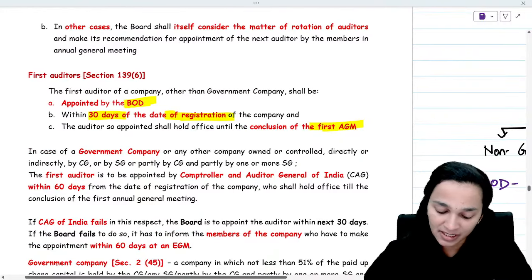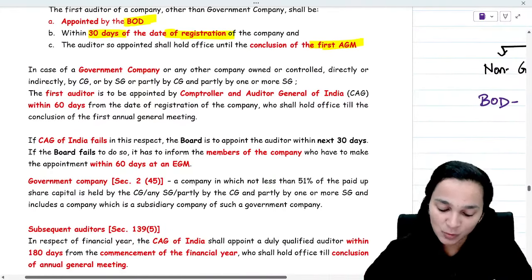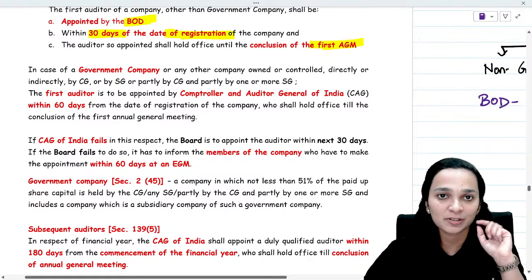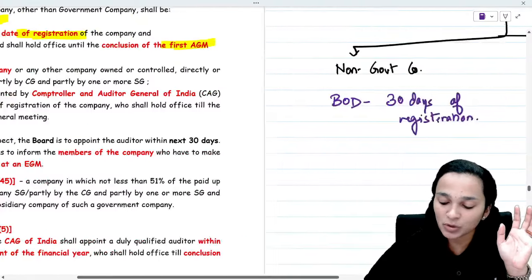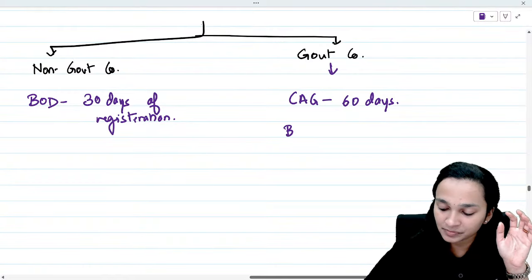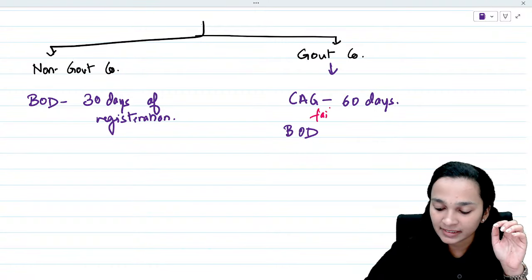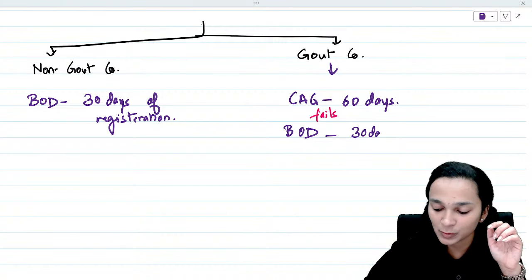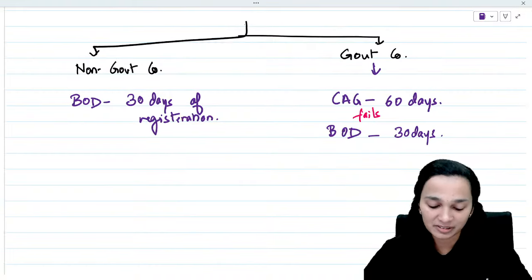Now what if the board fails to appoint, or what if the CAG fails to appoint? So if the CAG fails to appoint, then the power goes into the hands of the board. If CAG fails, then it is the board who will appoint the auditor, and they have 30 days to appoint the auditor.